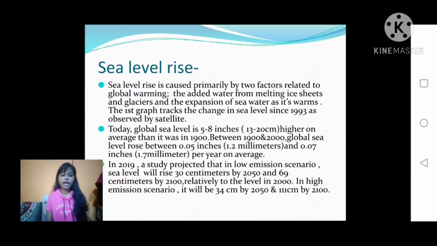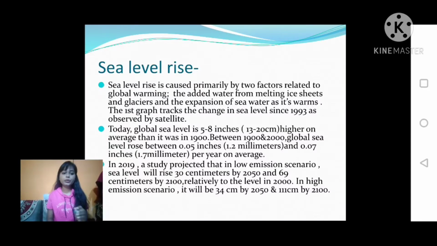The first graph tracks the change in sea level since 1993 as observed by satellite. The graph is on your next slide. Today global sea level is 5 to 8 inches, meaning 13 to 20 centimeters higher on average than it was in 1900.